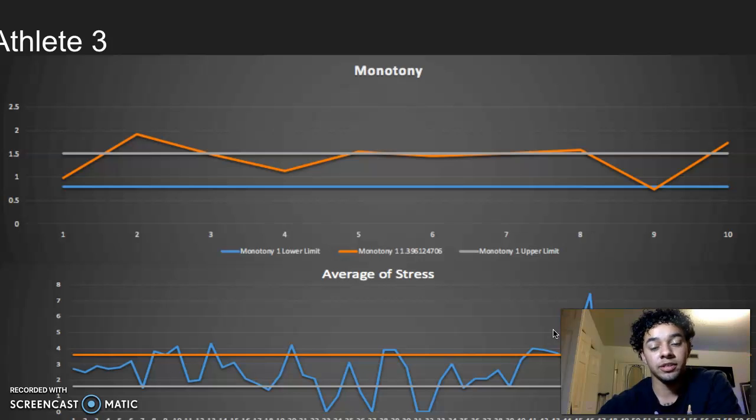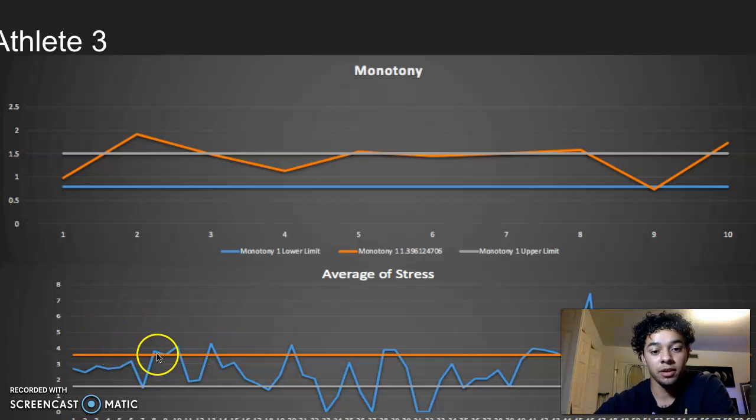For athlete 3, same thing again. This is a trend with this team. Monotony, it wants to stay around or above 1.5. This is not good. This does not allow recovery for the athletes. Okay. Also, the stress. This athlete is very stressed.